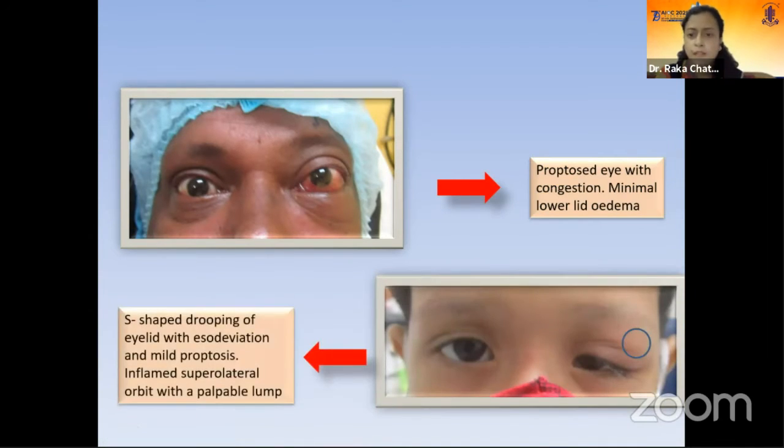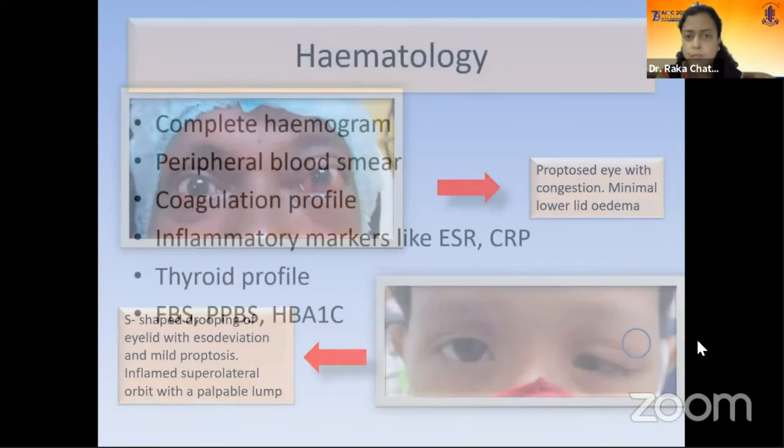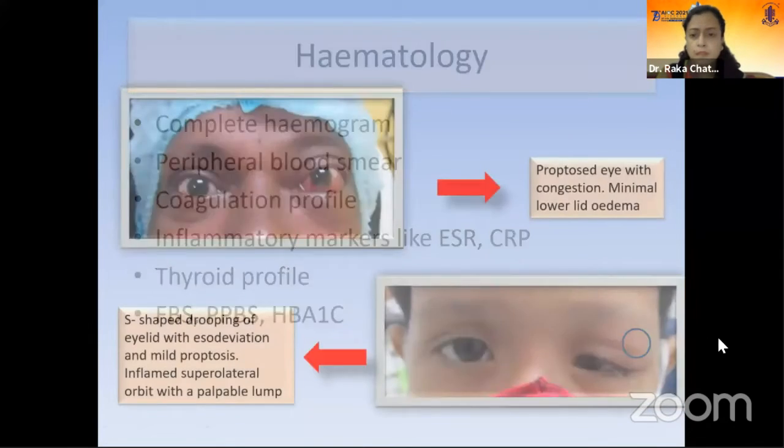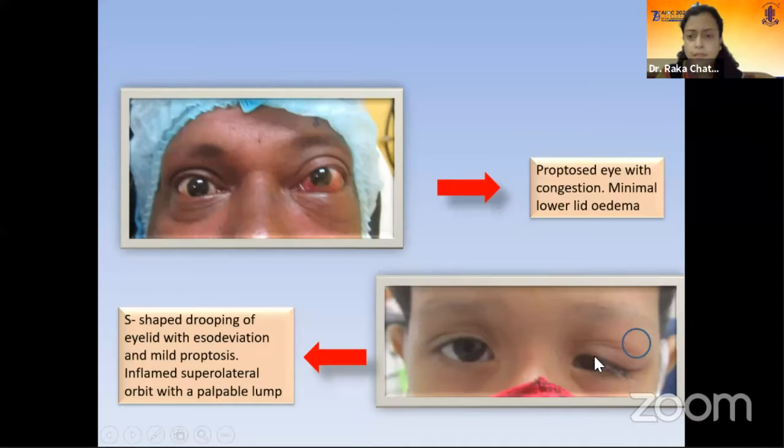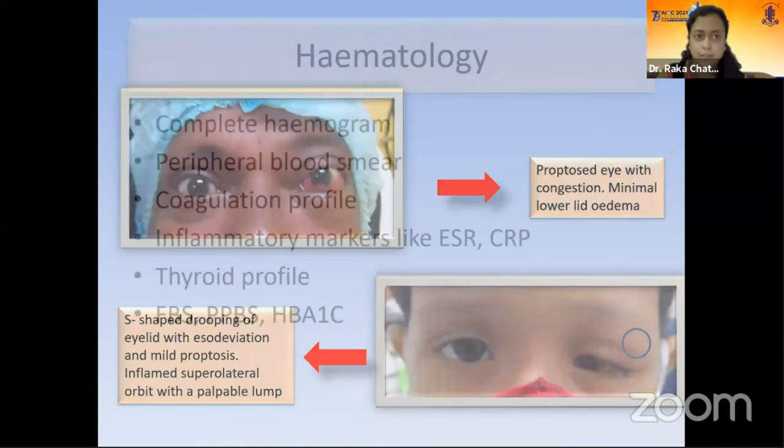This is a small child who had an S-shaped ptosis. Surprisingly, the congestion was limited to the lateral part. There was esodeviation and mild proptosis, and on palpation there was a tender lump in the superolateral orbit. It came out to be a case of acute dacryoadenitis in a small child.